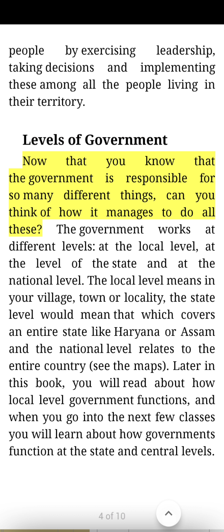Levels of government. Now that you know that the government is responsible for so many different things, can you think of how it manages to do all these? The government works at different levels, at the local level, at the level of the state, and at the national level. The local level means in your village, town, or locality. The state level would mean that which covers an entire state like Haryana or Assam, and the national level relates to the entire country. See the maps. Later in this book, you will read about how local level government functions, and when you go into the next few classes, you will learn about how governments function at the state and central levels.